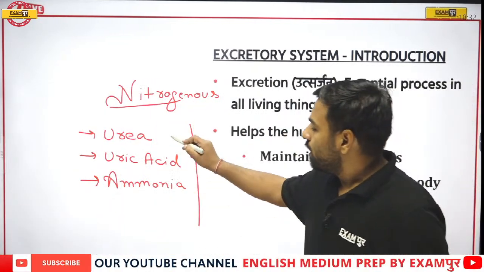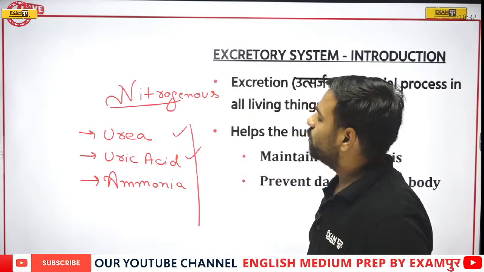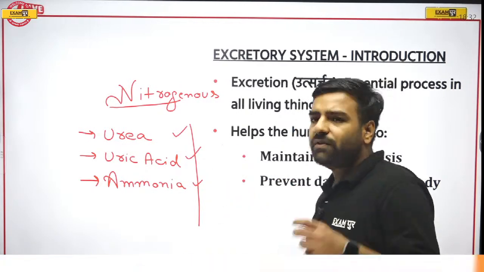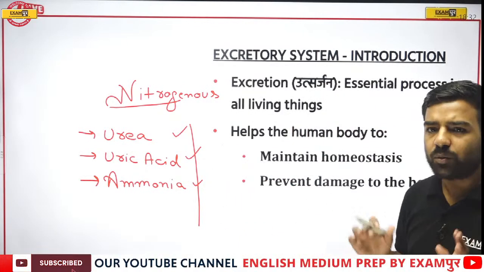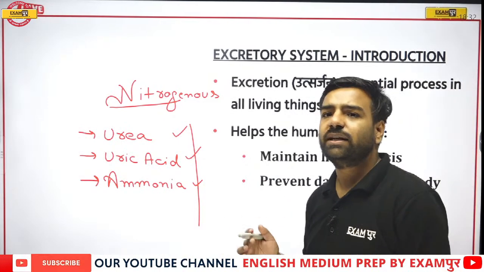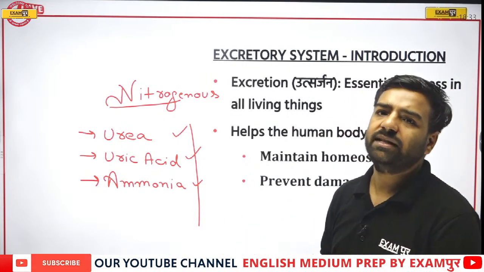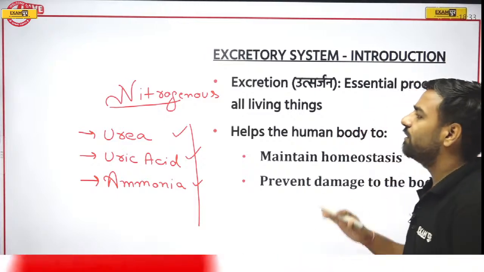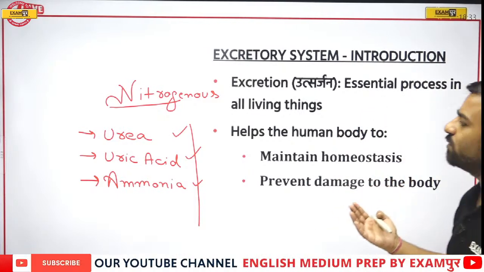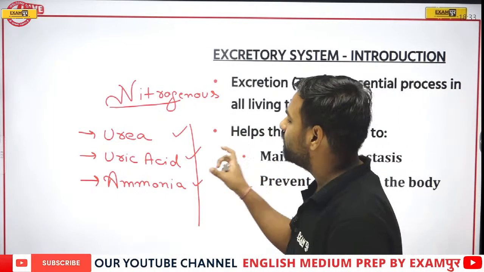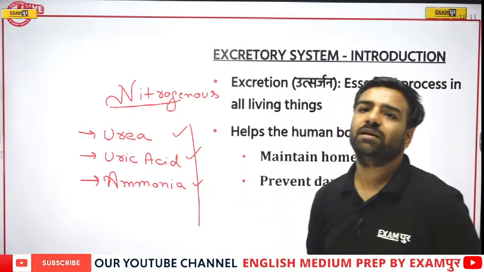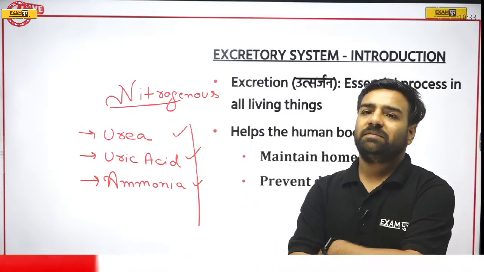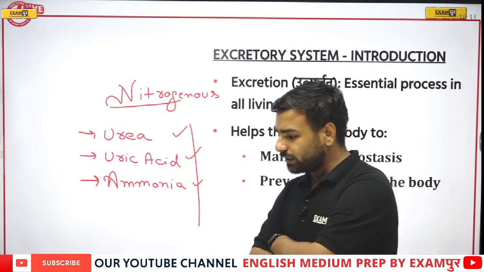Now, among urea, uric acid and ammonia, our body is releasing what? Our body is excreting out what? So can you answer this? Abhishek and others, can you answer this? If I am talking about the removal of this nitrogenous waste, will it be urea, will it be uric acid, will it be ammonia? What is going to be the correct answer?